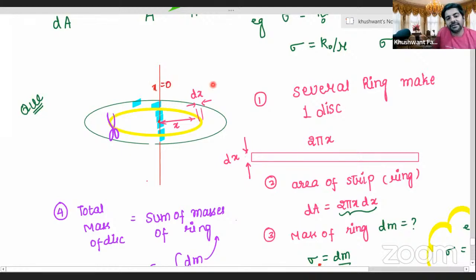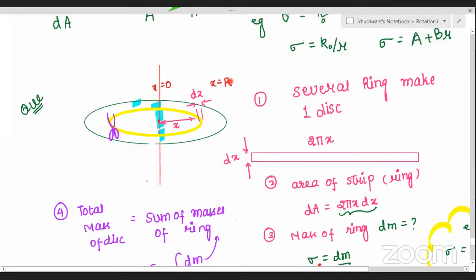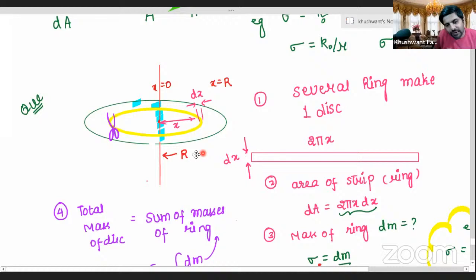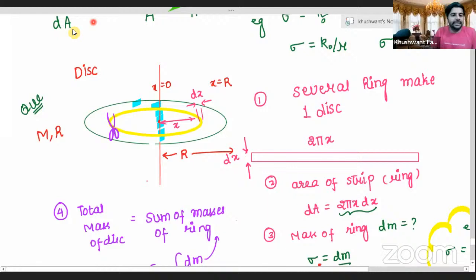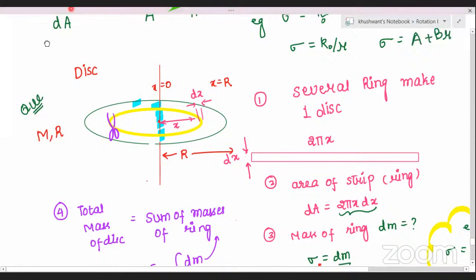And what is the value of x at the edge of the disk? Equal to capital R. So we are assuming that the disk has a radius of R and its mass is M. Correct? Yes, sir.